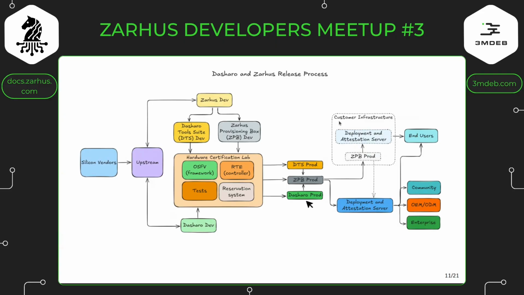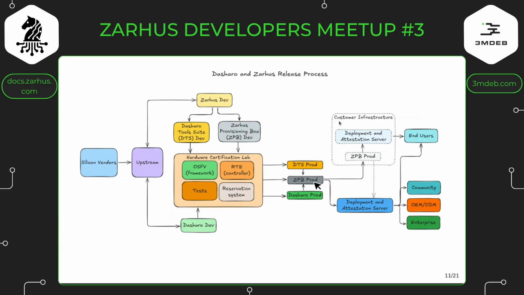And what is kind of new, or maybe not new, as a concept it was living in our processes, but in practice we didn't structure it that way, is that Dasharo and DTS should be signed, or at least hashes of them should be signed, by Zarhus Provisioning Box before pushing them to the audience, as proof that it is delivered by 3mdeb.